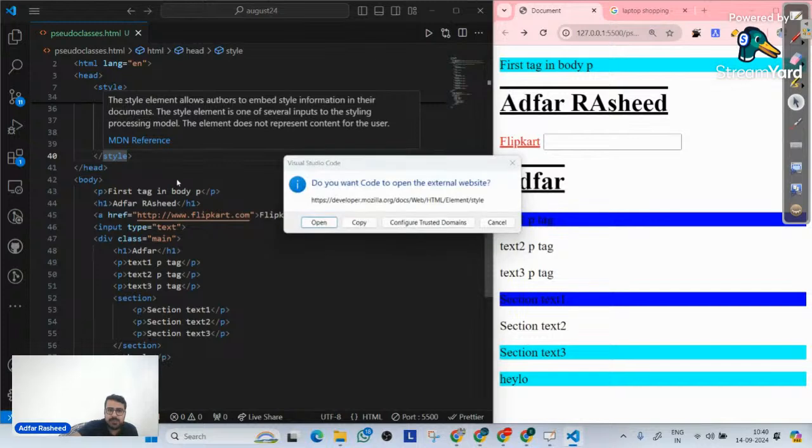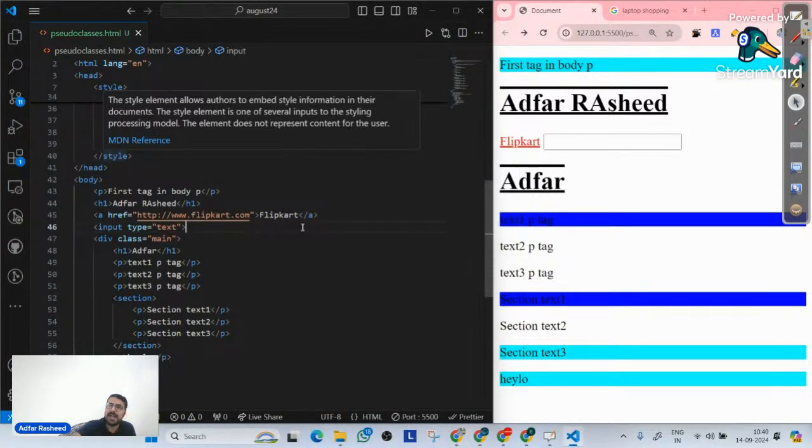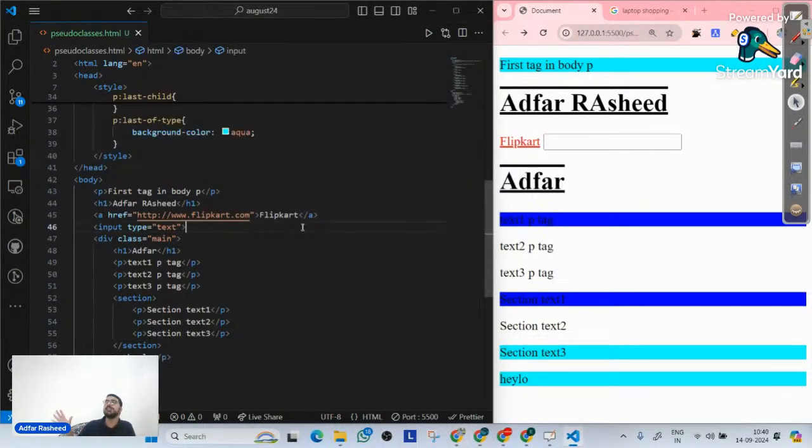Okay. Now there's one pseudo class that is the father of all these pseudo classes, which you might use very often. These pseudo classes you might use, might not. Okay. Last of type, repeat. You understood what first of type means, Ankit? Vice versa, first of type is last of type.